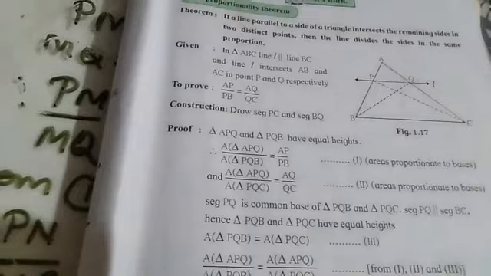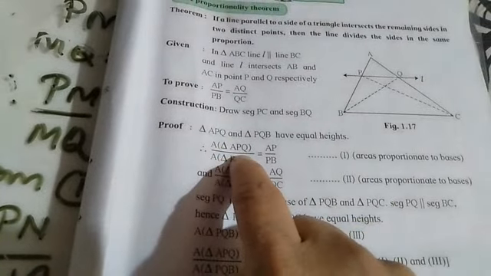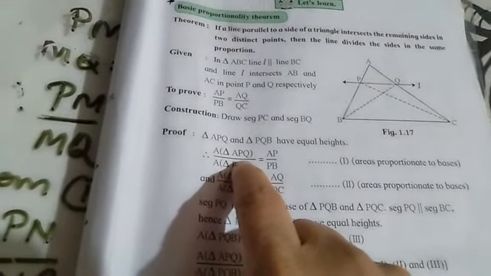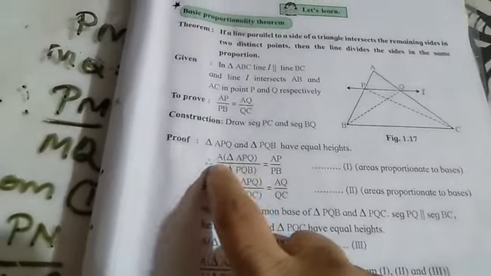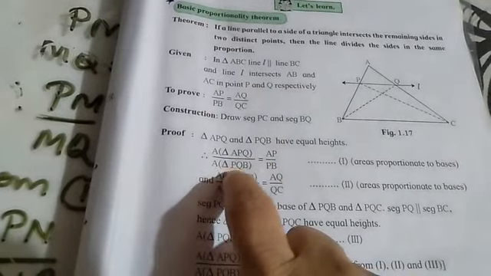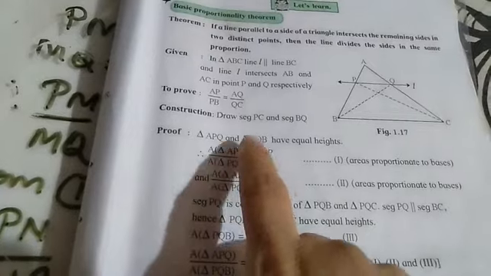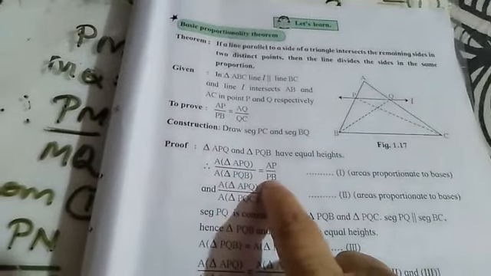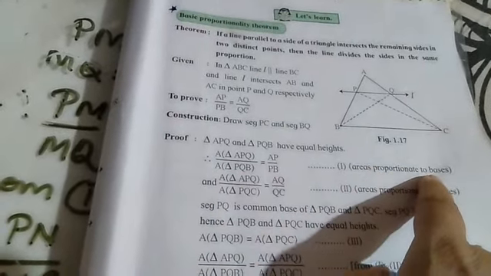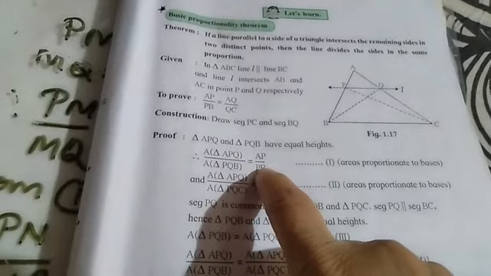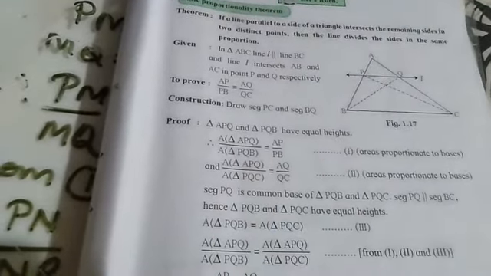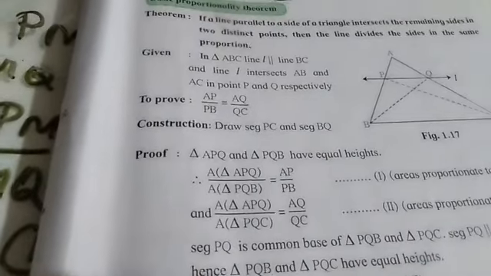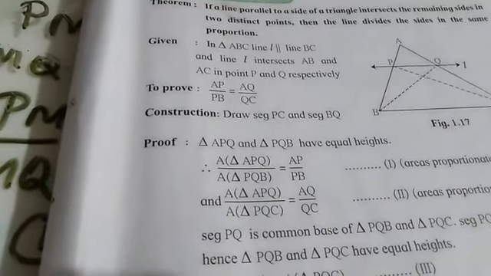So when we take the ratio of the areas of the triangles whose heights are the same, it is going to be B1 upon B2. So area of triangle APQ upon area of triangle PQB is equal to AP upon PB. AP is the base and PB is the base. Why have we taken this? Because areas are proportional to bases. Why are the areas proportional to bases? Because both have the same height. And why do both have the same height? Because their bases are along the same line and they have a common vertex Q.